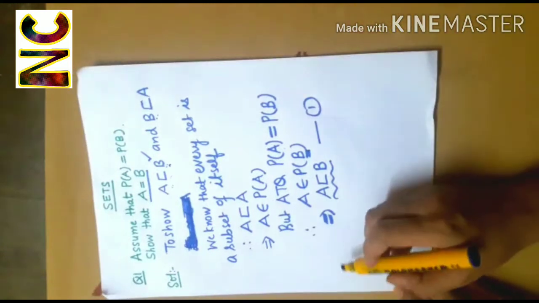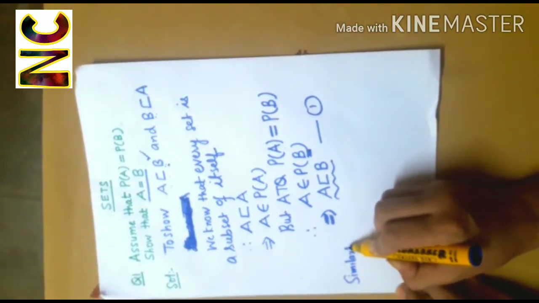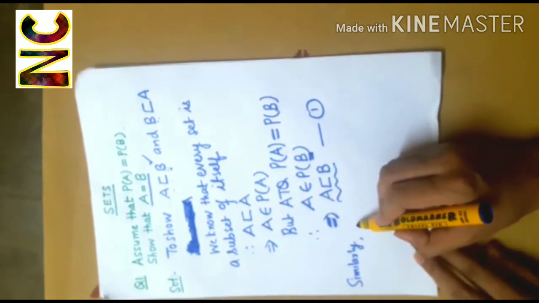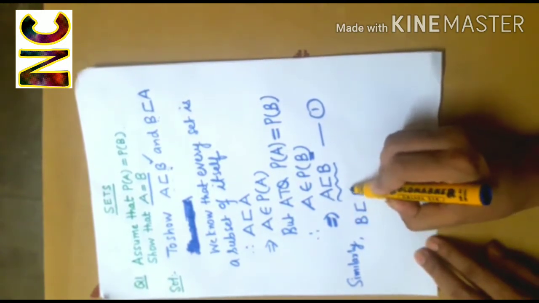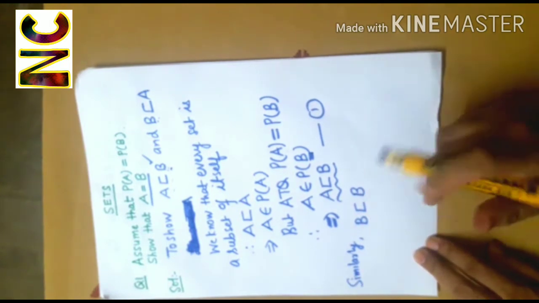Now, similarly, B will be a subset of B, because every set is a subset of itself.